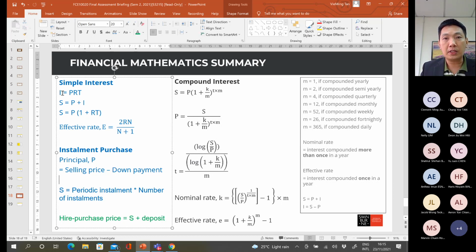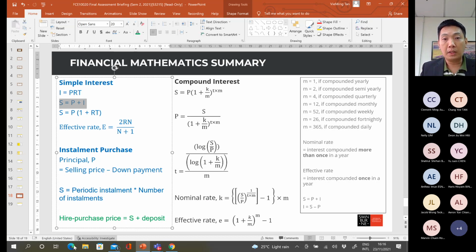So the I calculation is based on this formula, get the I. And S is equal to this or this, all right? Besides that, the S is also equal to the periodic installment multiplied with the number of installments. So for installment purchase questions, you can either use this formula to get the S, or you can use this formula, depending on the information you have.